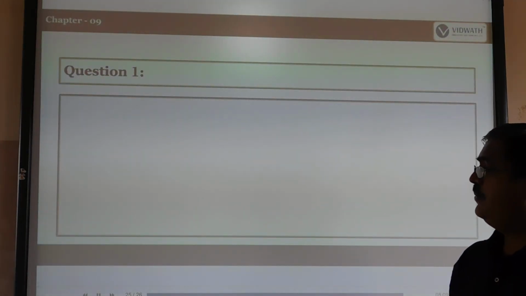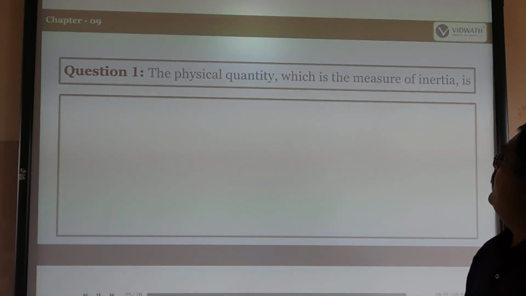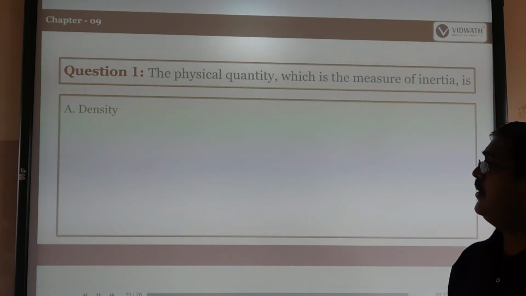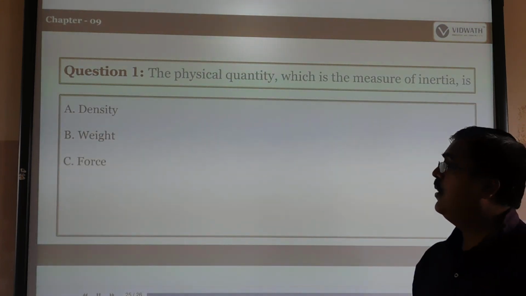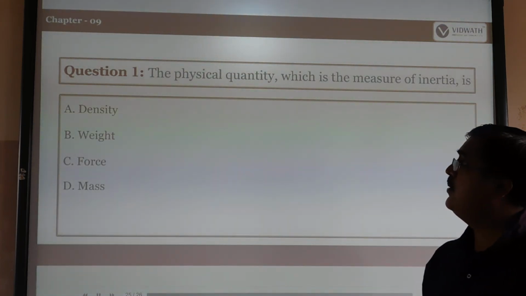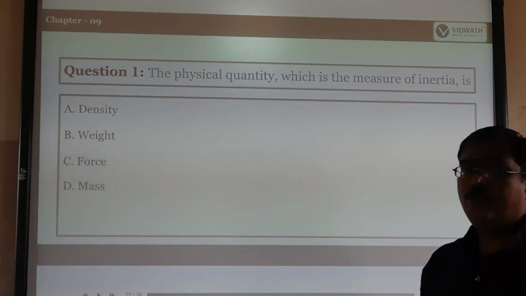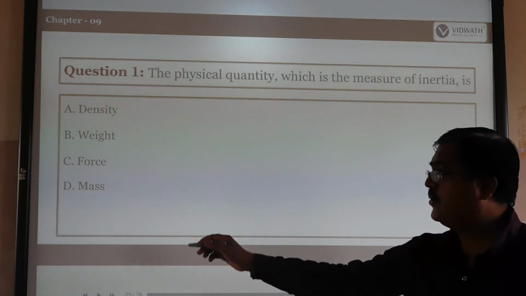So next question. The physical quantity which is a measure of the inertia. Is it density, weight, force, or mass? The physical quantity which measures inertia is mass. So inertia also depends upon the mass. Yes, the correct answer is mass.